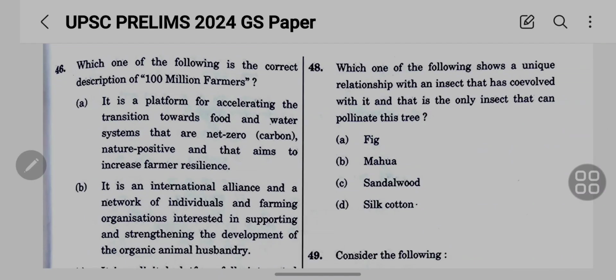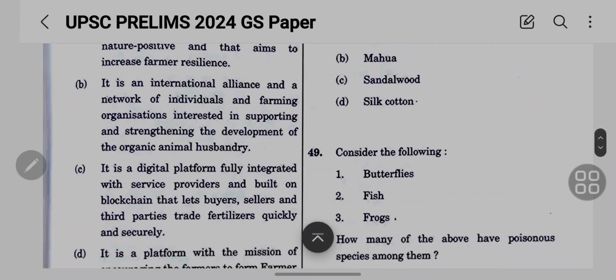It is a platform for accelerating the transition towards food and water systems that are net zero, nature positive, and that aims to increase farmer resilience. It is an international alliance and a network of individuals and farming organizations interested in supporting and strengthening the development of the organic animal husbandry.